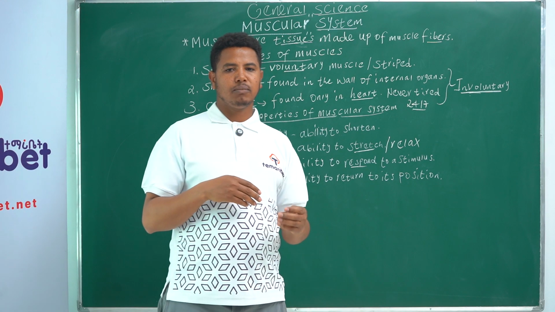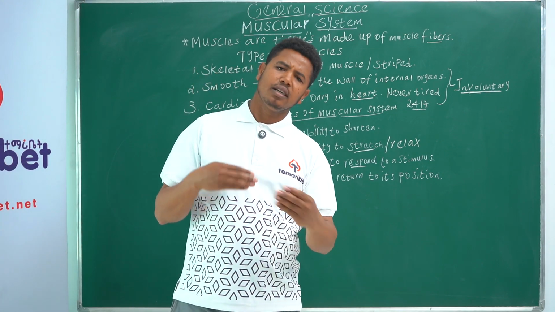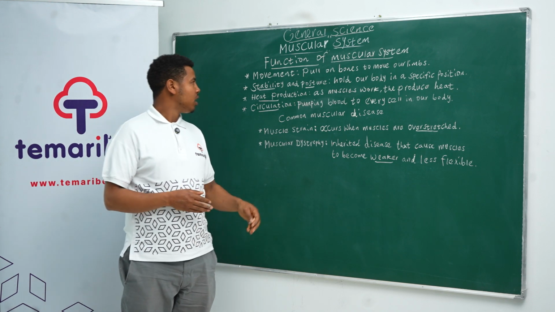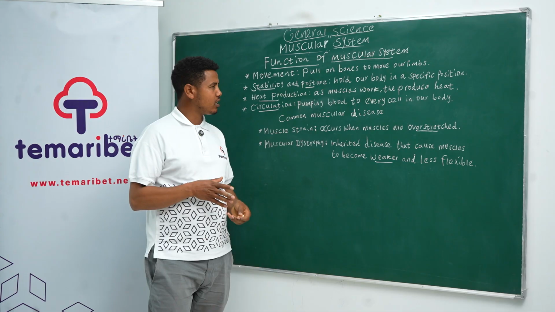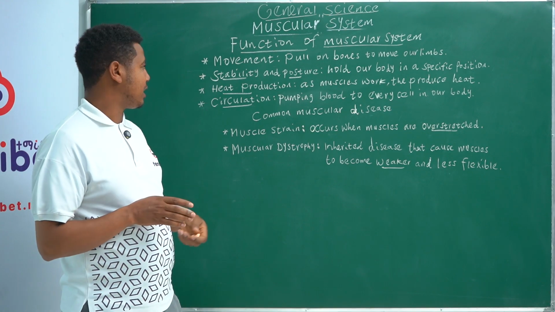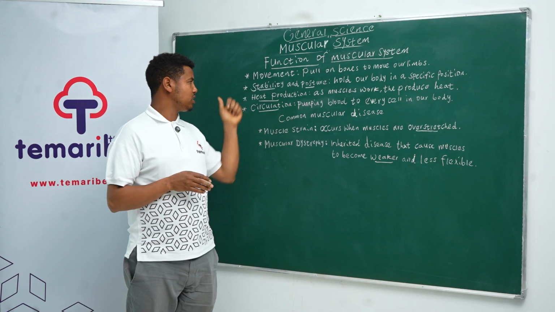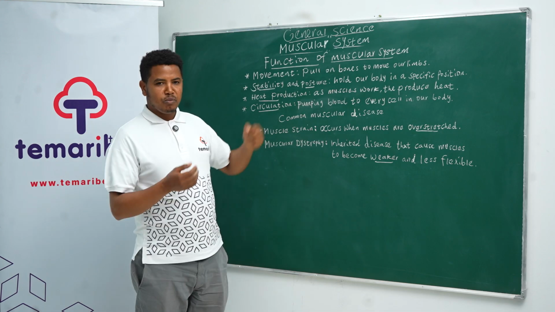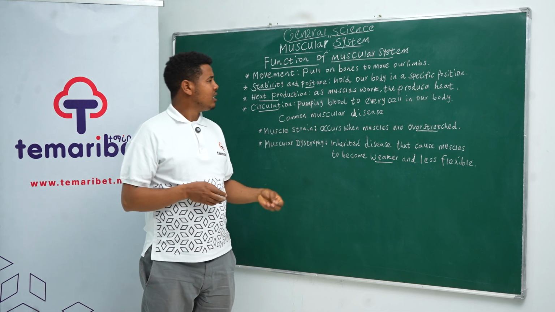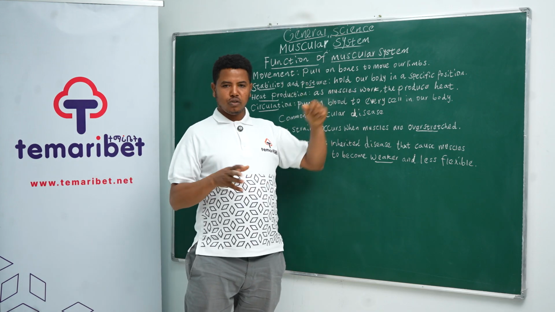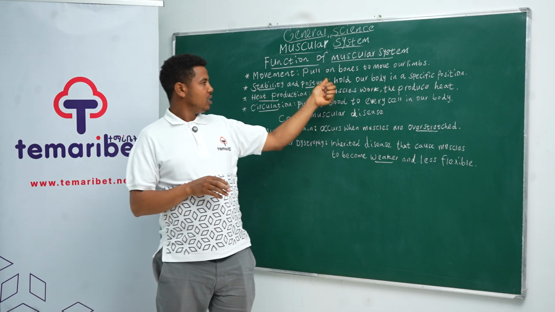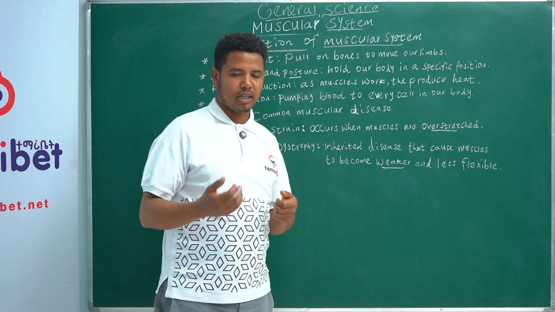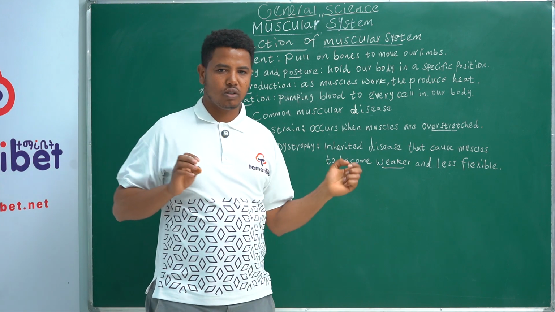Now, let's come to the functions of the muscular system and the diseases. Okay, now let's come to the function of the muscular system. The muscular system actually has different functions, but let's see the most common ones. One of them is movement. As we observed, the cardiac muscle, smooth muscle, and skeletal muscle help to pull on bones to move our limbs, especially the skeletal muscle, like our biceps and triceps, and also the cardiac muscle helps to move blood throughout our body.